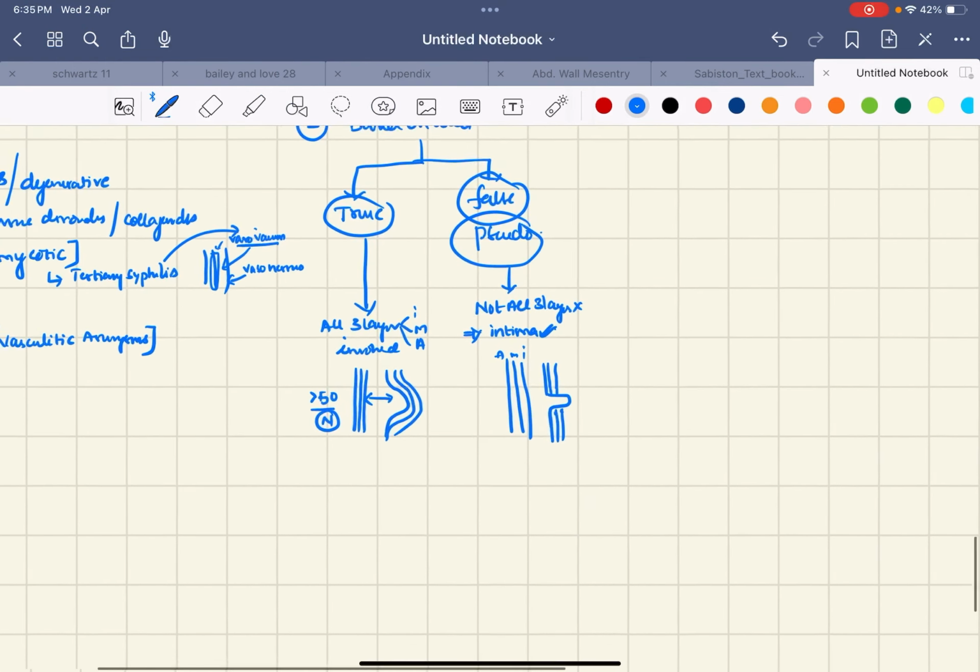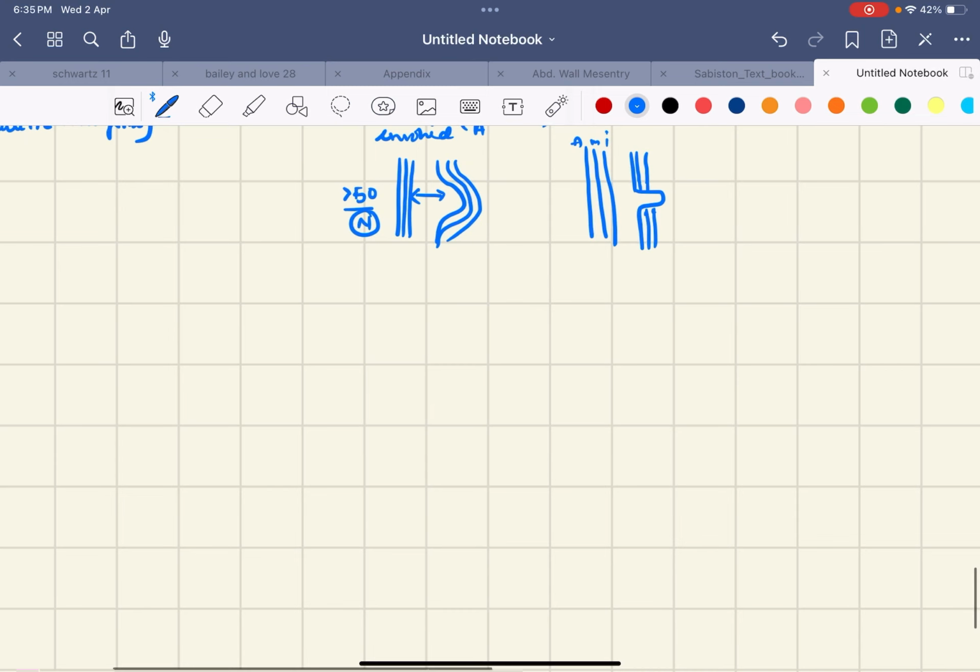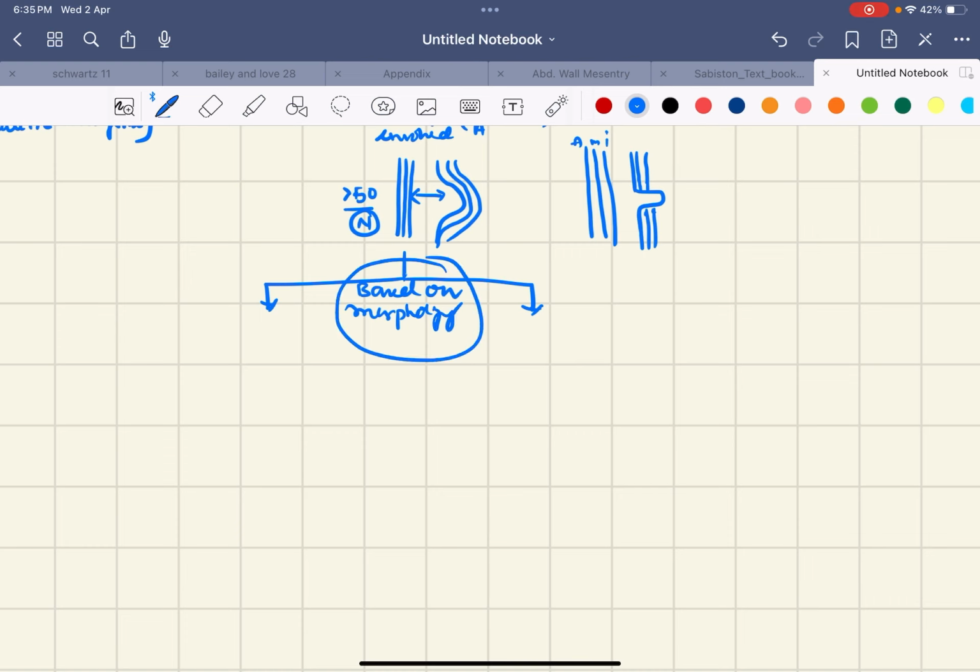In true aneurysms, we divide based upon morphology, that is the shape of the aneurysm. We divide true aneurysms into fusiform aneurysms and saccular aneurysms.